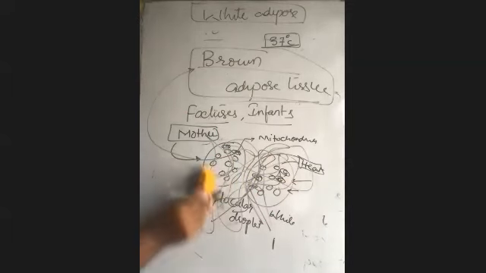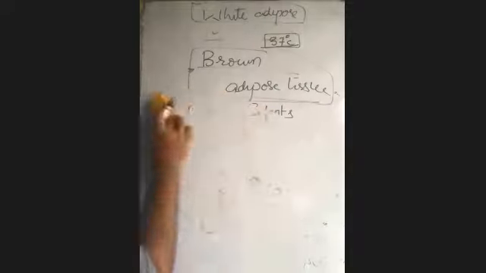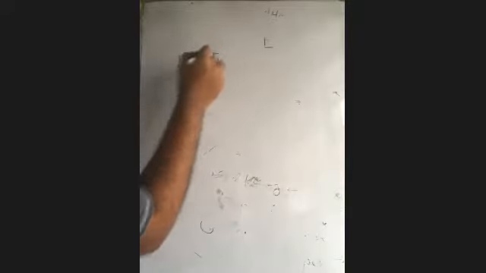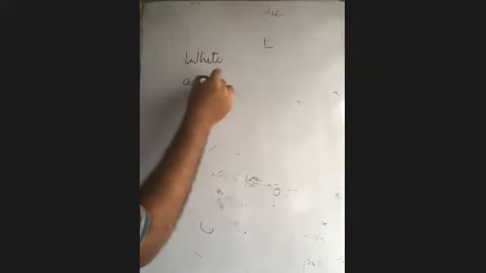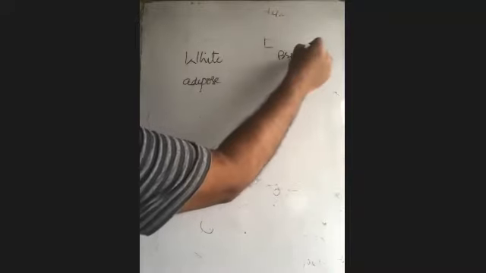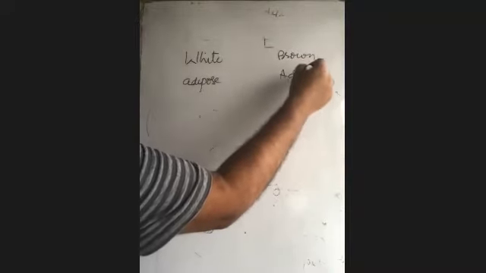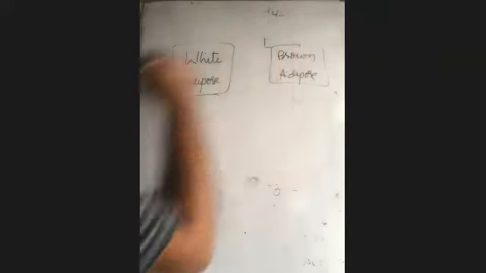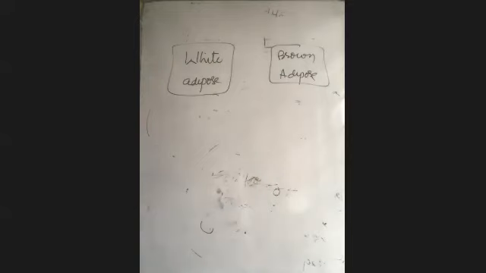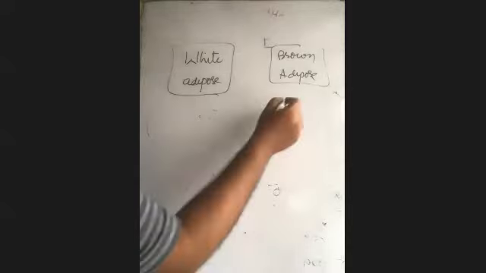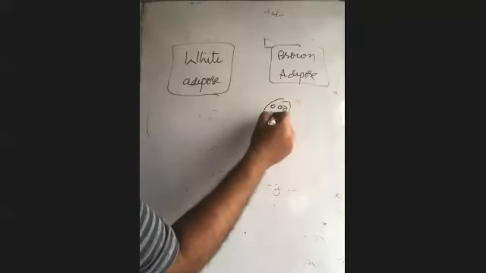Okay, so let me close by giving a comparison. Now I'm not comparing, you need to compare here. We have two tissues, white adipose tissue and brown adipose tissue. With the statements I am giving, you need to recognize which is white adipose and which is brown adipose. Multilocular lipid droplet. Brown adipose tissue. Very good.